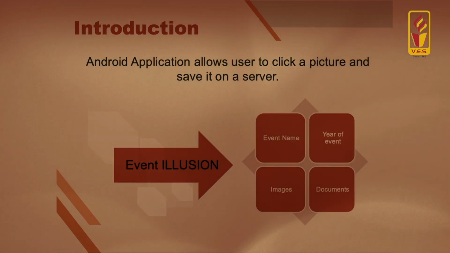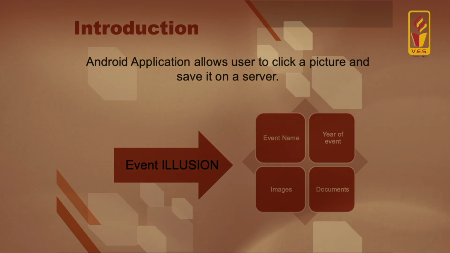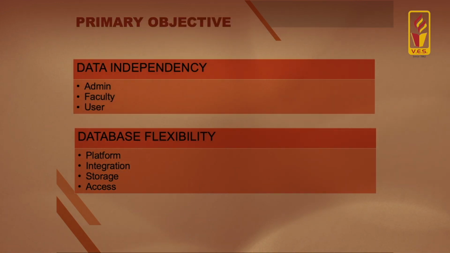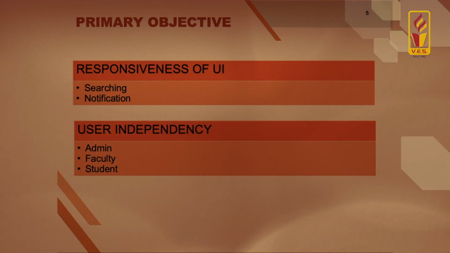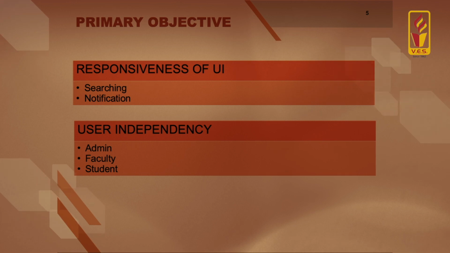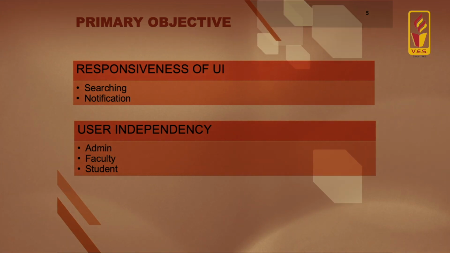So let us assume that we have an event named Illusion. The data will be event name, year of the event, images, and documents. Our primary objective is data independency, which ensures that changes done in any one module, be it faculty or admin, do not make any changes in the other one. Also data flexibility, and responsiveness of the user interface in searching or getting notifications when we add any events. The notification is sent to every user of this application.